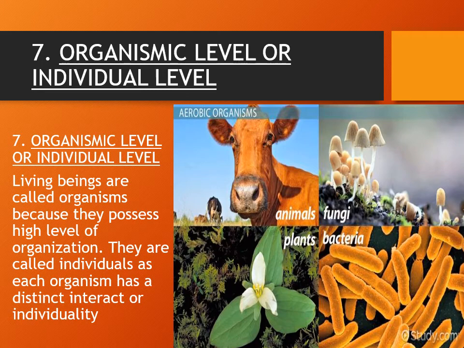For example, animals are totally different from fungi, and fungi are totally different from animals. Plants are another kind of organism and bacteria are another, and they are all different from each other and have their own individuality.